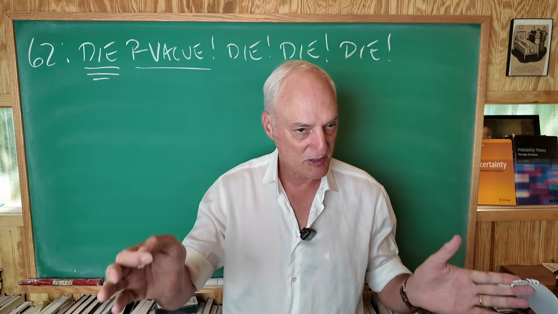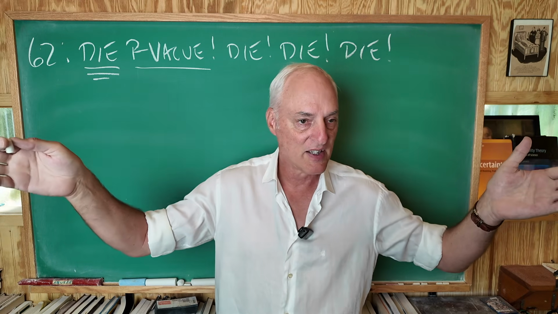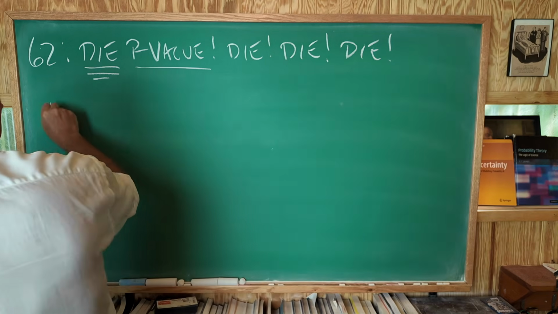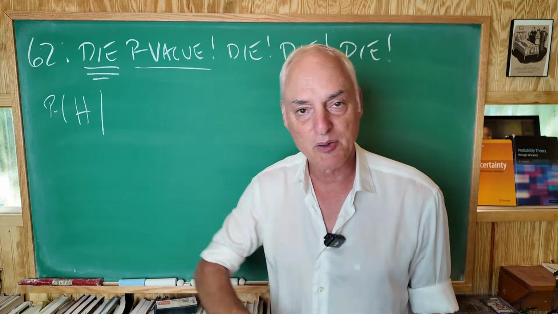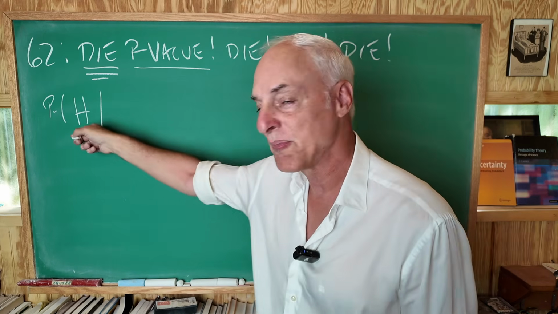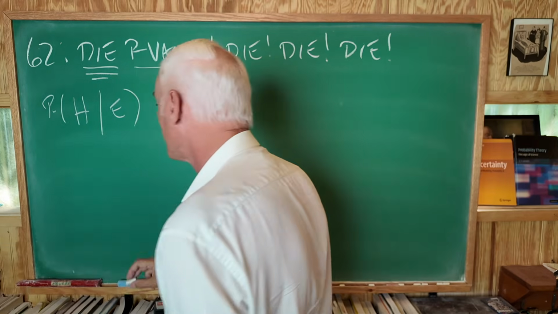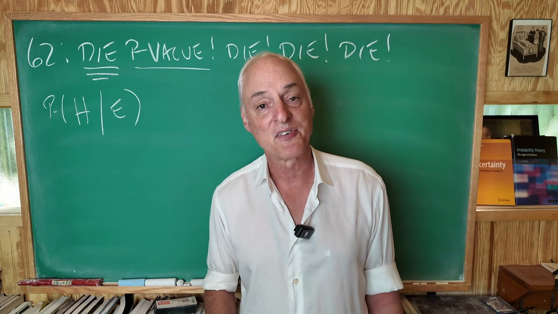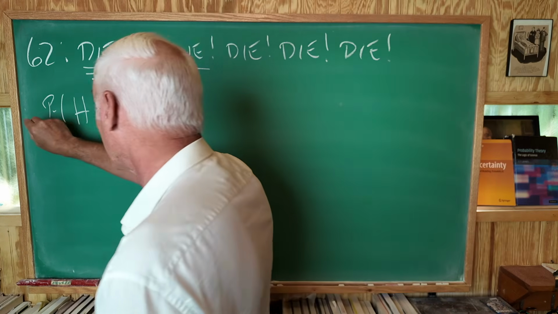There are three basic focuses on p-values that I want to emphasize, because we're trying to think about evidence. We're trying to ask, what's the probability our hypothesis is true, whatever that hypothesis is, whether it's causal or just some proposition, any kind of proposition we want to put in there, given whatever evidence we assume. We want to know the probability that hypothesis is true, given whatever evidence we have. That's what we have done from day one. We know that this is a very good thing to do.